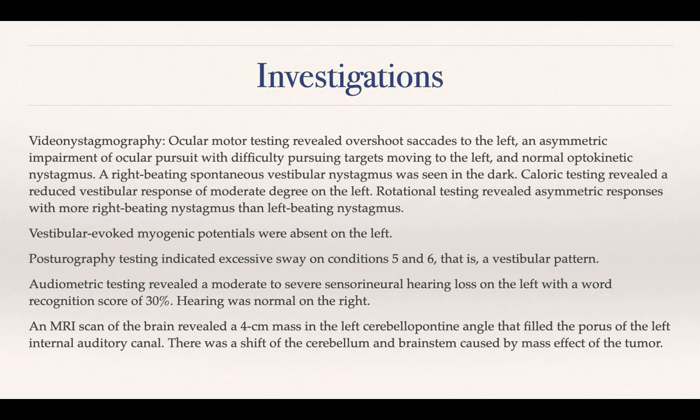Right ear, for rightward rotations, at higher velocities, the right ear generates the right beating nystagmus. For left-sided rotations, the left ear generates the left beating nystagmus at higher velocity. At lower velocities, any ear can produce any nystagmus. So you see in rotational testing, there is an asymmetry. One side rotations is producing very good nystagmus, that is the right side or the intact side. On the left side, there is less nystagmus. The vestibular evoked myogenic potentials were absent on the left. Again, this pathway is also affected because there is a tumor involving the vestibular nerve.